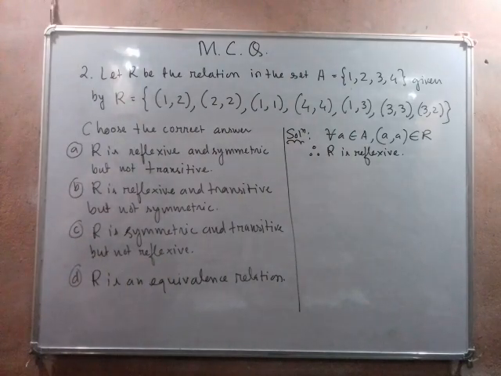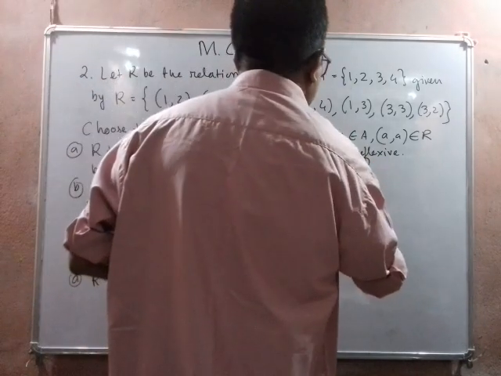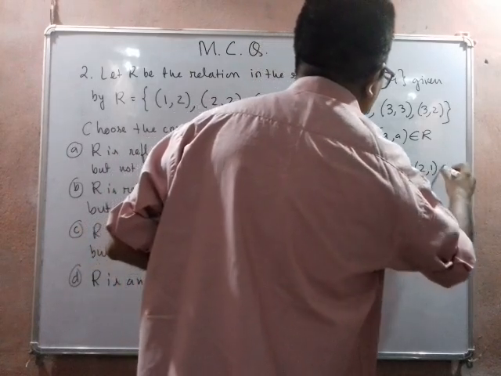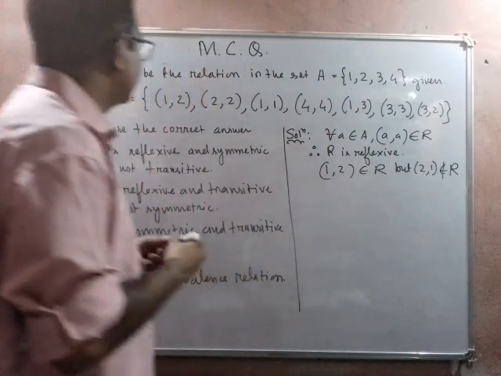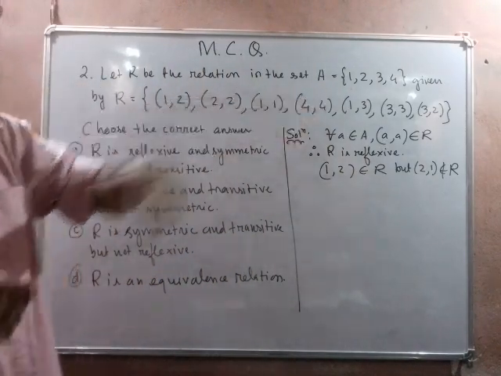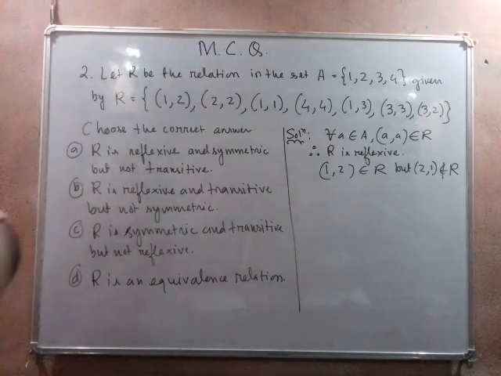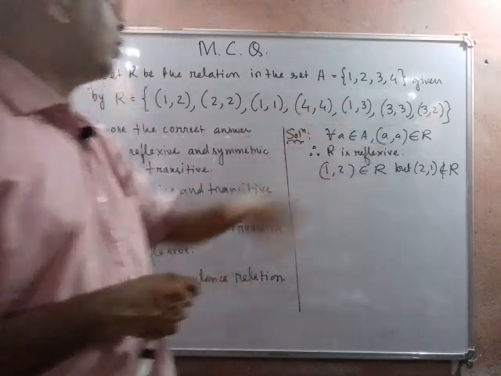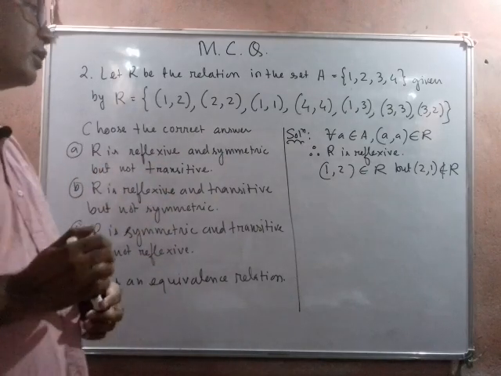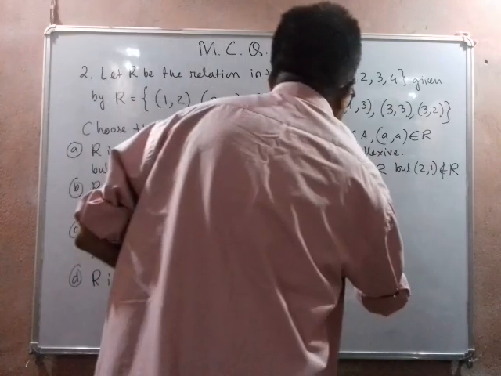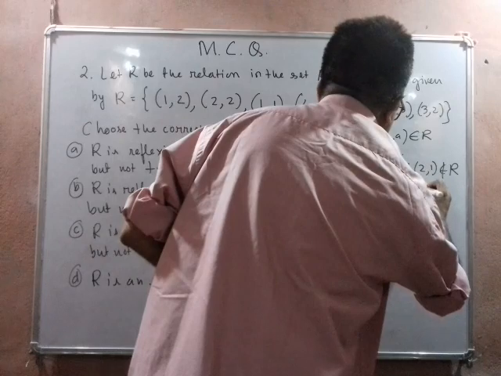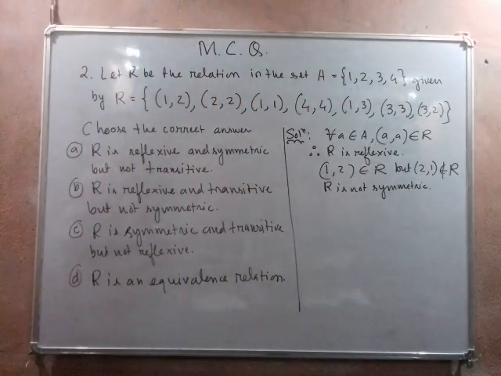Okay, next we can observe that (1, 2) belongs to R, but (2, 1) does not belong to R. Also one more example is there: (1, 3) belongs to R, but (3, 1) does not belong to R. So at least one example is sufficient to say that R is not symmetric.